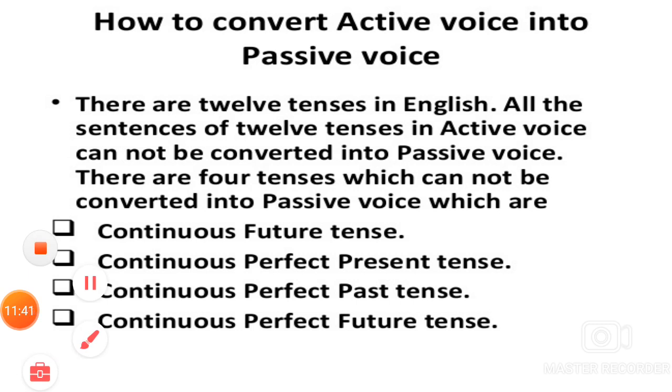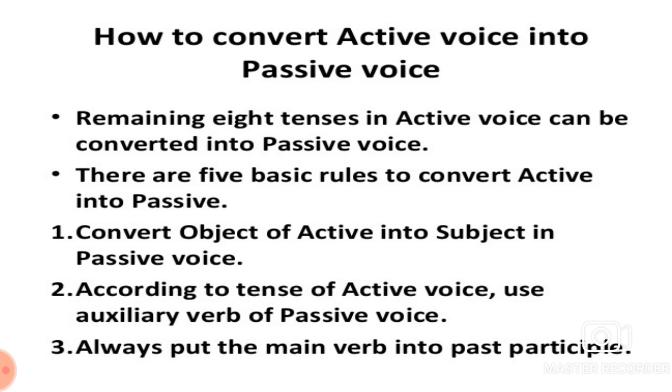continuous future tense, continuous perfect present tense, continuous perfect past tense, continuous perfect future tense. The remaining 8 tenses in active voice can be converted into passive voice. There are 5 basic rules to convert active into passive.